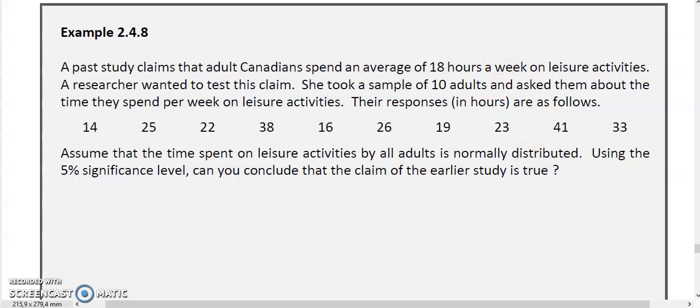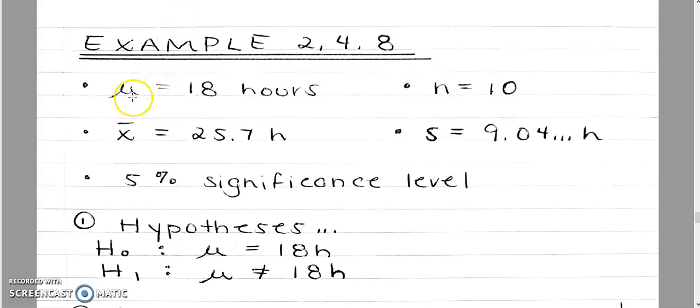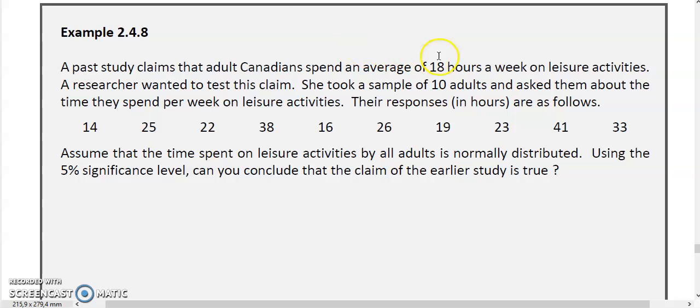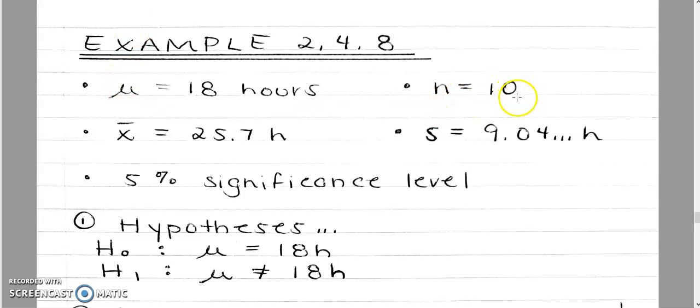First step, we define the variables. It said that a past study claims that adult Canadians spend on average 18 hours a week on leisure activities. This is the average for the population, so I will note this as mu equals 18 hours. I want to test this claim. What do I do? I take a sample of 10 adults. This is my sample size, my small n equals 10.